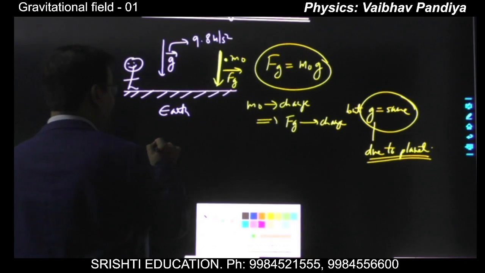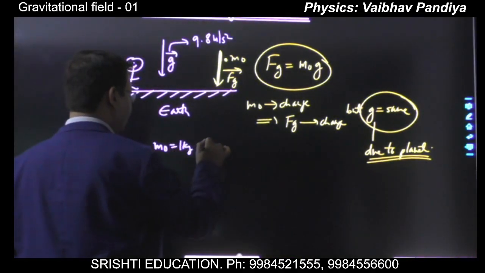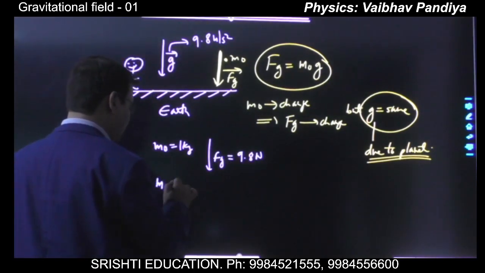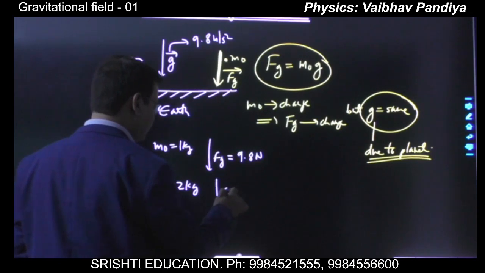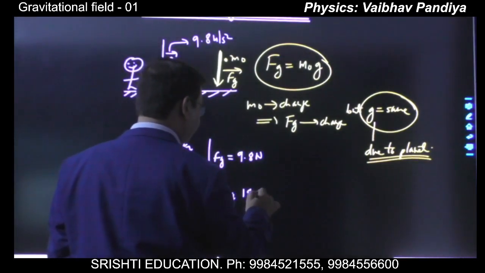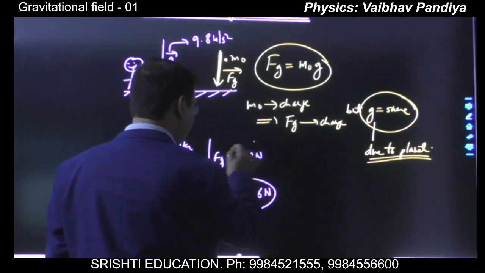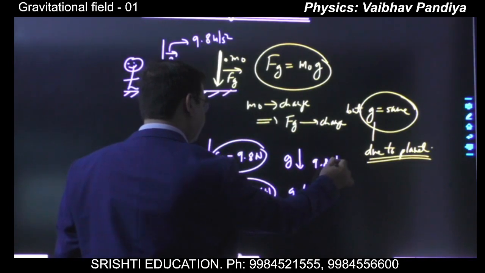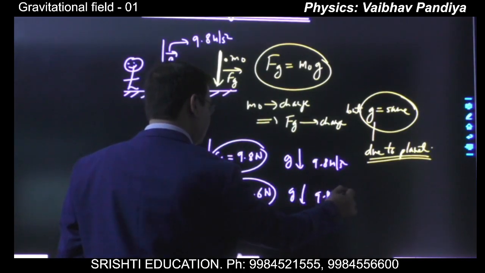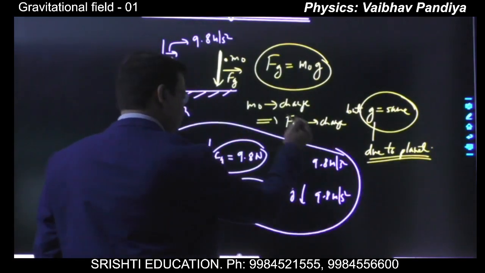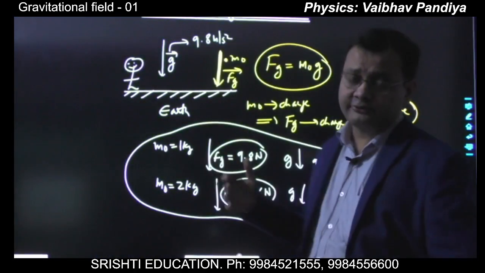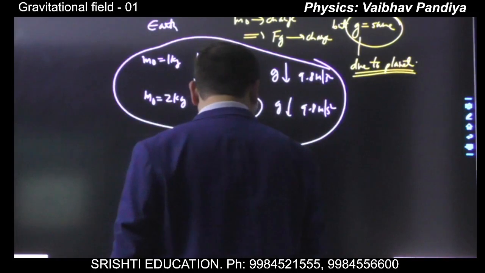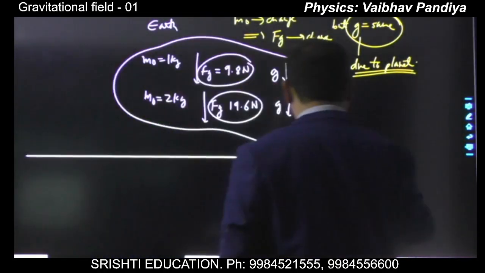So if you put a mass of say 1 kg, then the gravitational force will be 9.8 Newton. If you put a mass of say 2 kg, then the gravitational force will be 19.6 Newton. So each time you see the gravitational force is changing, but g will remain the same in each case, 9.8 meter per second square. Okay, got it? So always remember, whenever you're finding the gravitational field at any point, because of the test mass m naught, the role of the test mass is limited only for finding the gravitational field, not creating or changing the gravitational field.